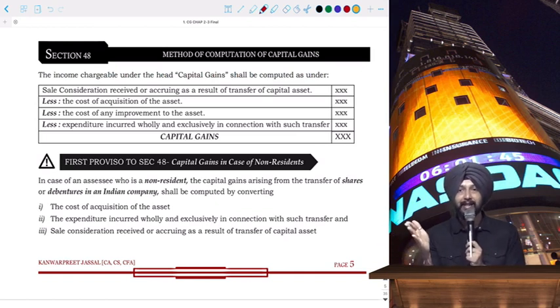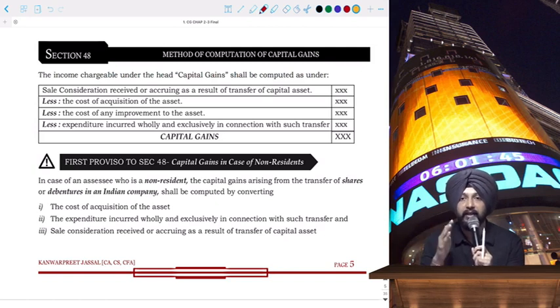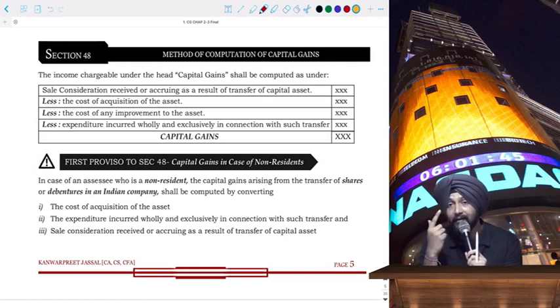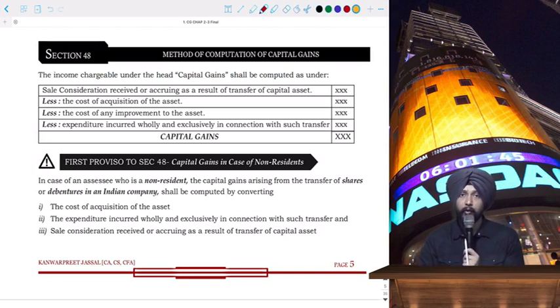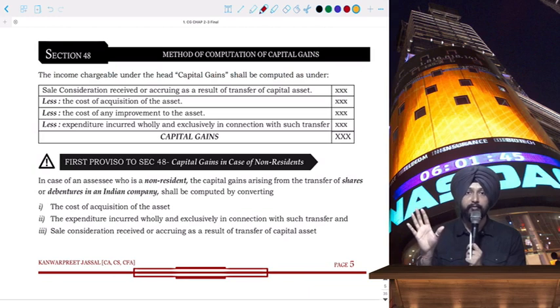Indexation part we will discuss later on. Then we consider the cost of improvement. If any improvement has been done to the asset, any maintenance cost has been paid on the asset, which is a considerable cost adding to the life of the asset, then it is capitalized. Any cost of improvement incurred by the assessee towards the asset is again indexed. Indexation is done for inflation purposes. And then any expenses relatable to the asset, in connection with the transfer of the asset, if incurred, are to be considered. So this is the simple computation of capital gains.